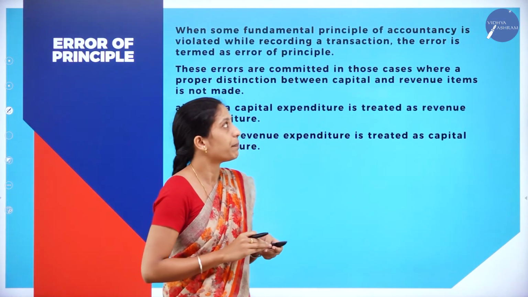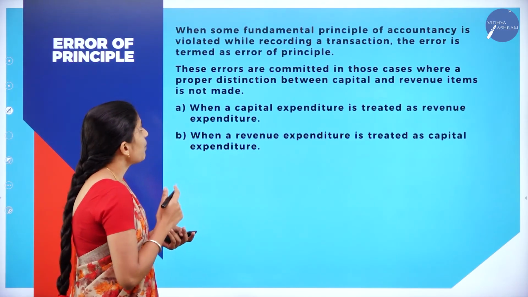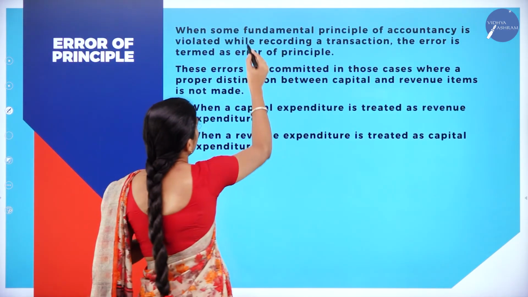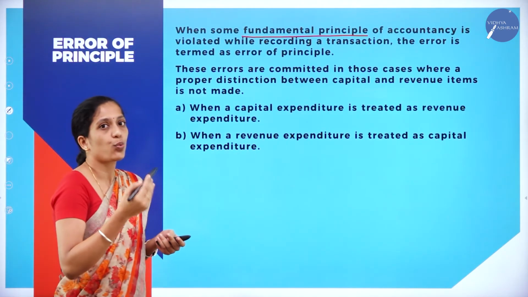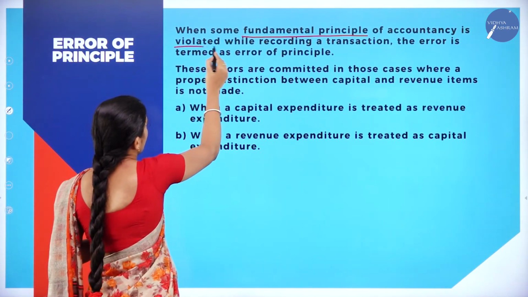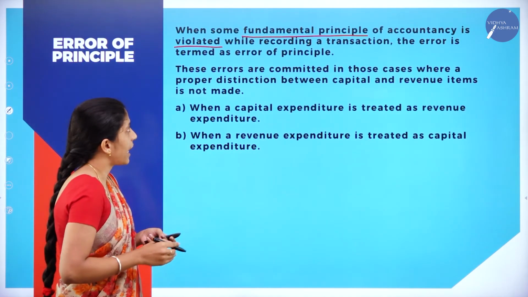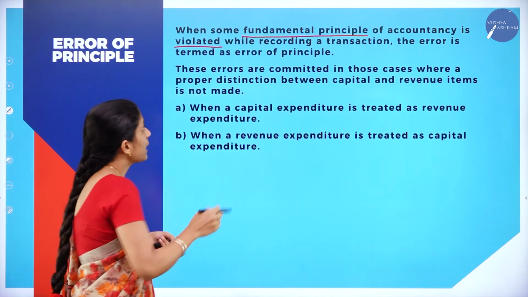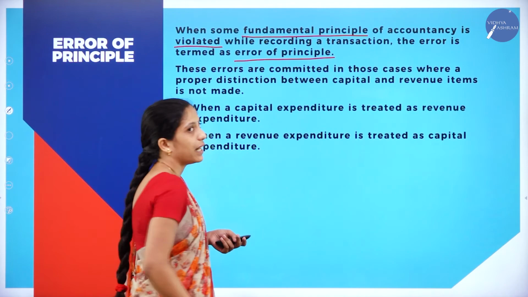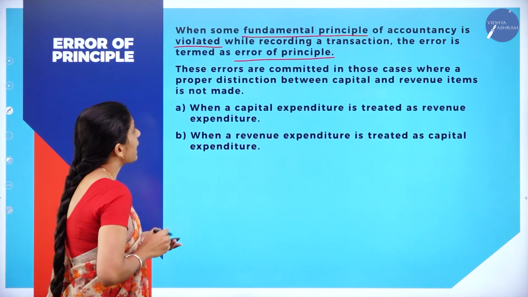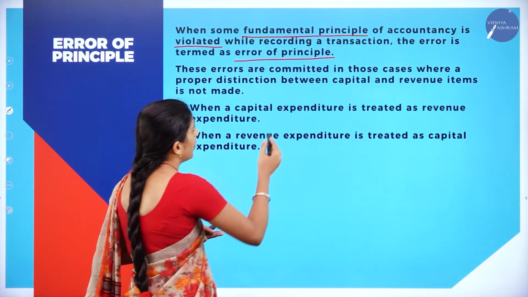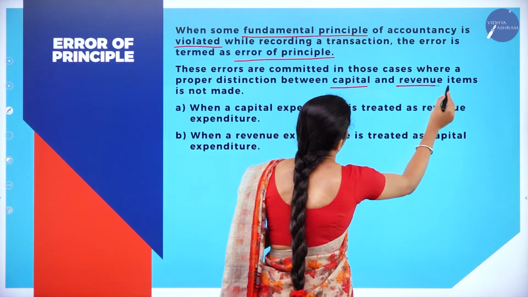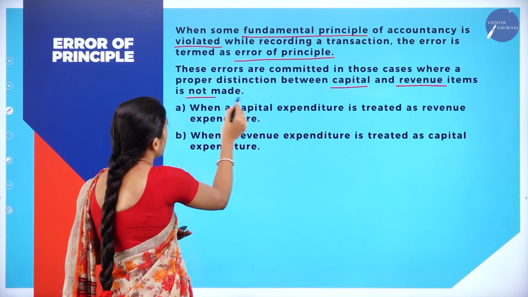Error of principle. When some fundamental principle of accountancy is violated, or if it is not followed while recording a transaction, the error is termed as what? Error of principle. Now here, these errors are committed in those cases where a proper distinction between capital and revenue items is not made.